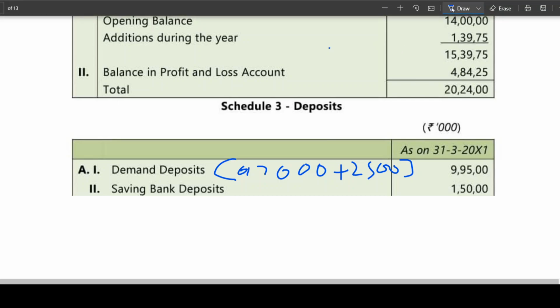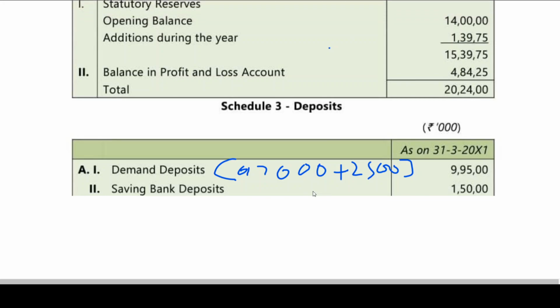OD has been wrongly adjusted from current account balances. That is why it has been done. Okay. Then savings bank deposit. We have already seen the savings bank deposit given in the problem. What is the savings bank deposit given in the problem? My dear friends, 1,50,000. Is this clear? Savings bank deposit has been given as 1,50,000.